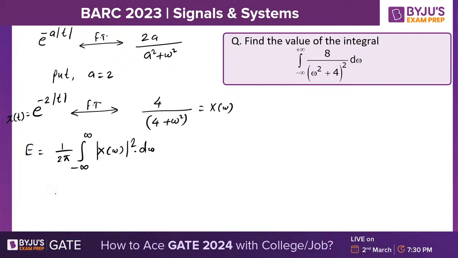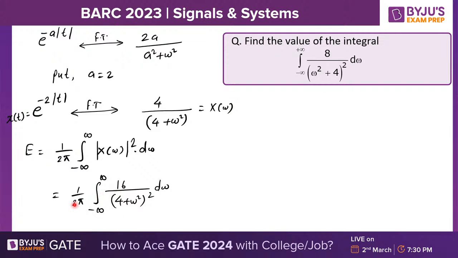Very nice. So 1 by 2 pi, minus infinity to infinity. What is X of omega? This is X of omega. Its square will be 4 square, that is 16, upon 4 plus omega square, whole square d omega. Correct? So we have got this integration.